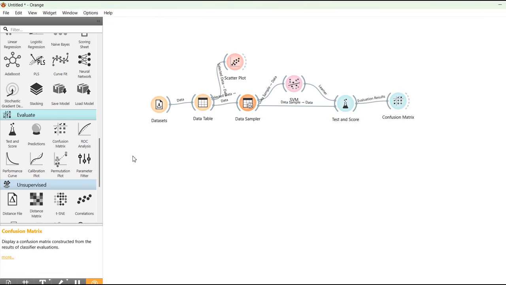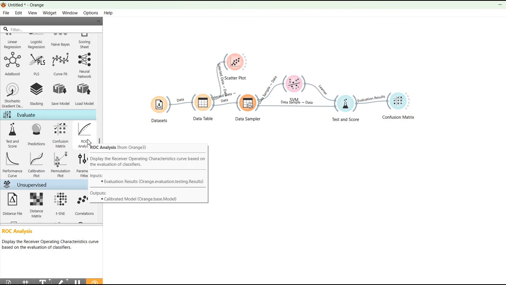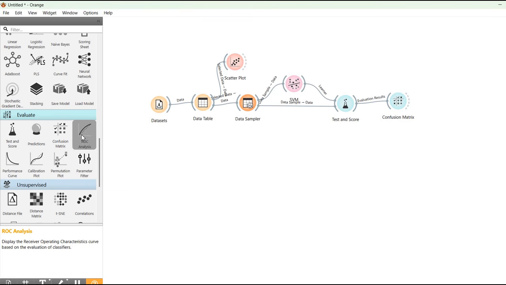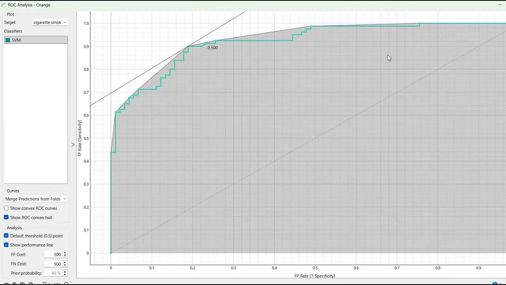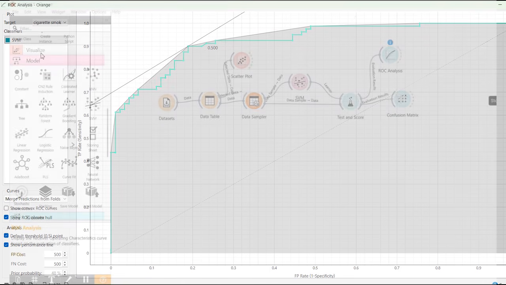We can also draw a ROC analysis by choosing ROC analysis widget in evaluate section. Just drag and drop the ROC analysis widget to your workflow and connect it to the test and score. Now double click on it. You can see the ROC analysis of the classification problem through support vector machine classifier.